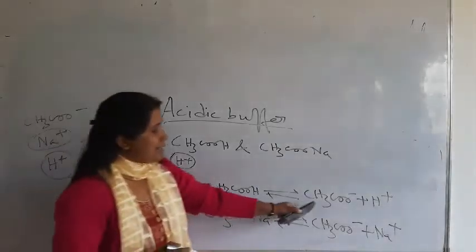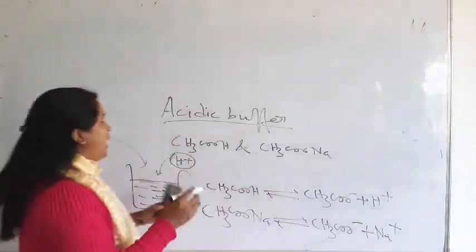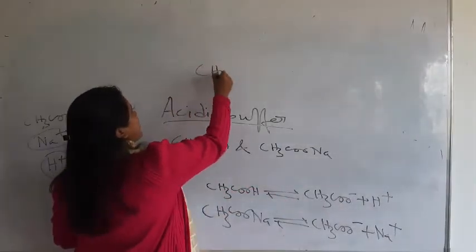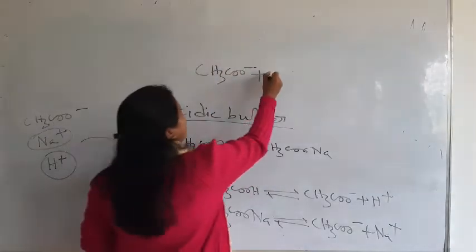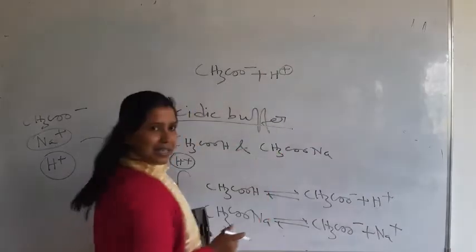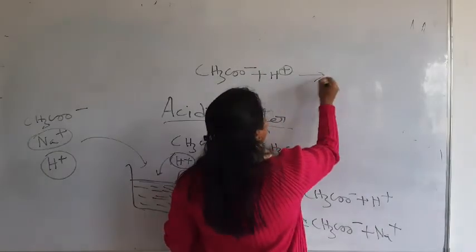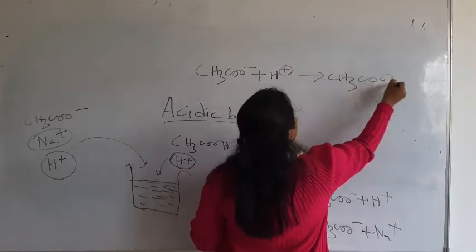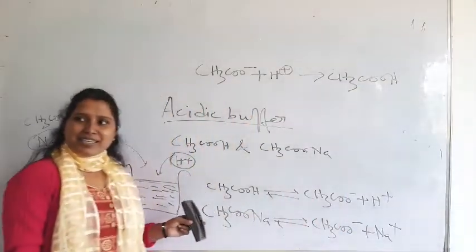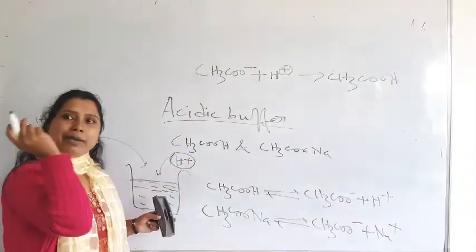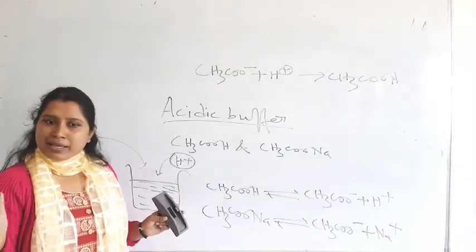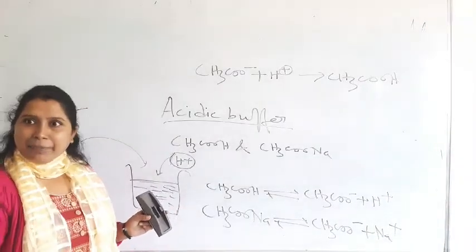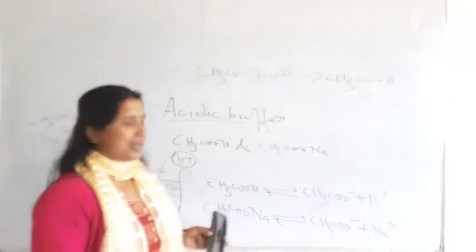See here, CH3COO minus ions are there. So this CH3COO minus ion will react with this H plus and produce acetic acid. That means the extra H plus which we add will be neutralized. The pH will be the same.